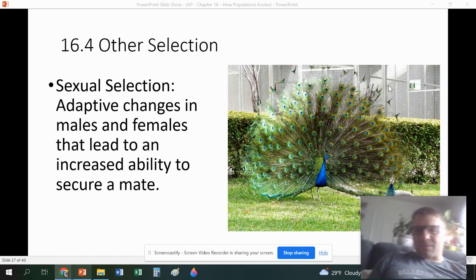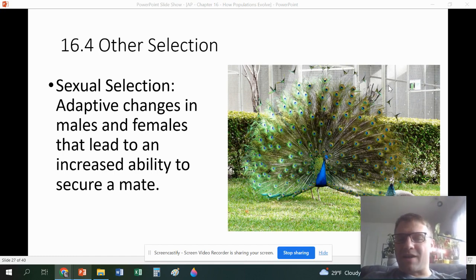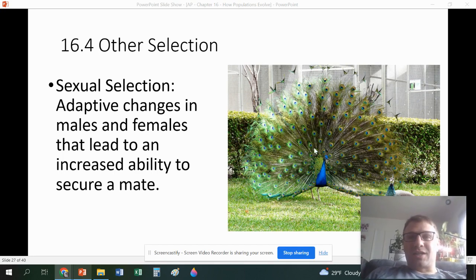This is because the peacocks have really no other beneficial trait that comes along with these tails, and they actually can be caught with these tails, so it makes them almost detrimental. So why would they have these tails that would make them easily caught by predators? It's because the females were selecting for traits of the peacocks that were a lot larger.